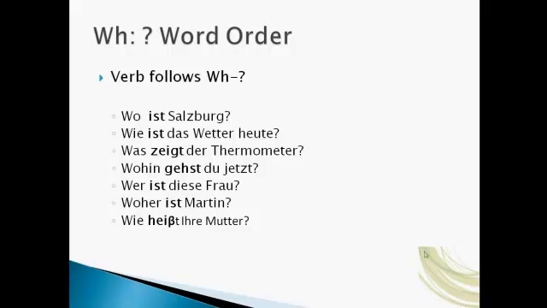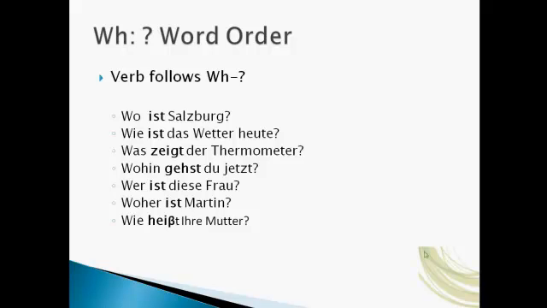Was, this is what. Was zeigt der Thermometer? So what does the thermometer show? Wohin? This is always in the direction away from the speaker. So this means where to. So this would be like, where to go you now? Wohin gehst du jetzt? Of course, in English we wouldn't say it that way, but in German you have the wohin, which means where to.